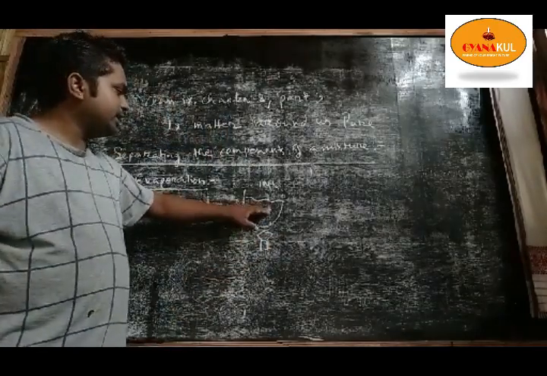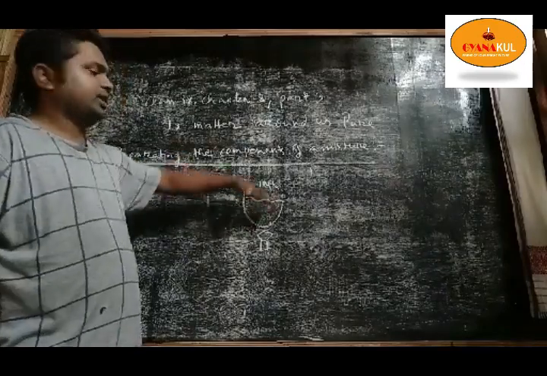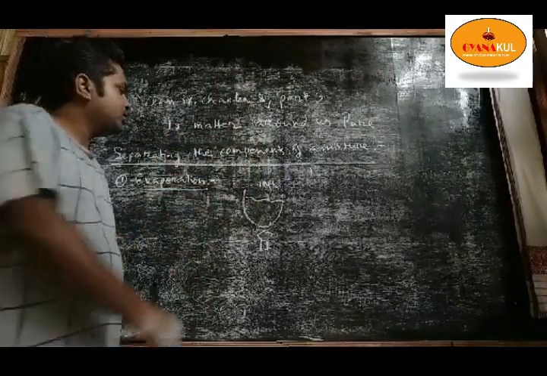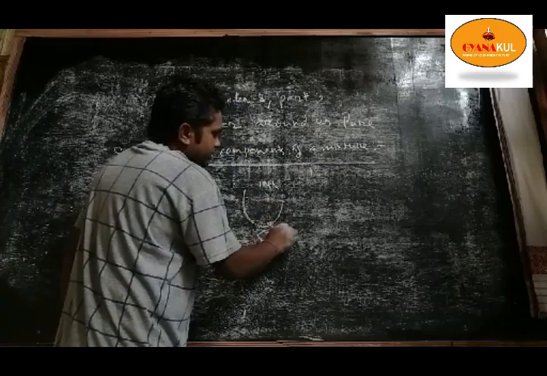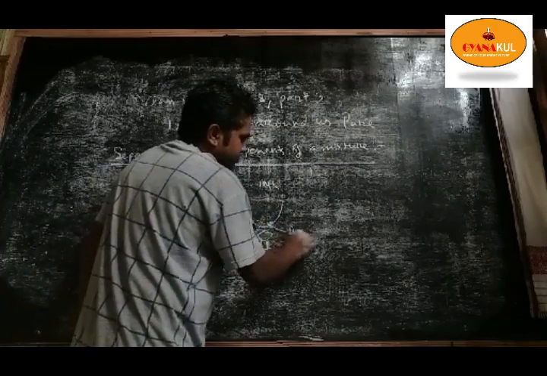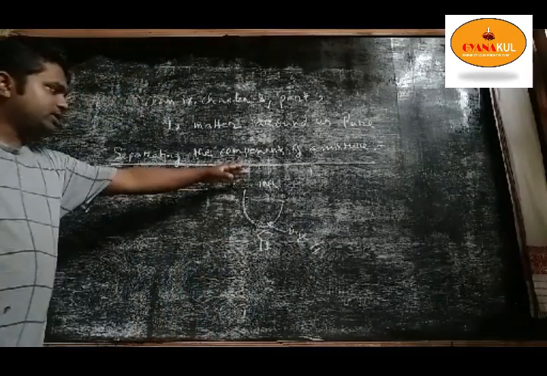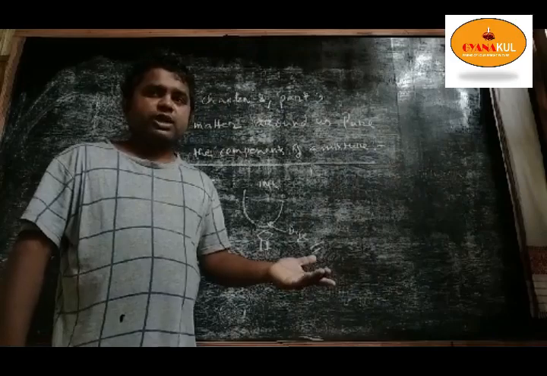When you heat this ink, the water particles will evaporate, going to vapor, and what will be left after evaporation will be the dye. So in this process also we can separate dye from the ink.